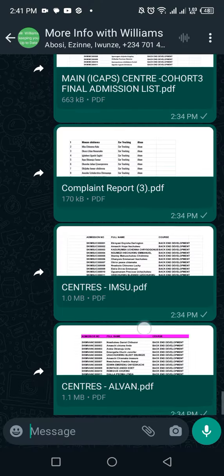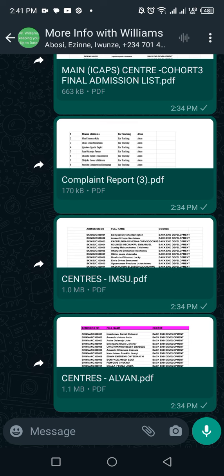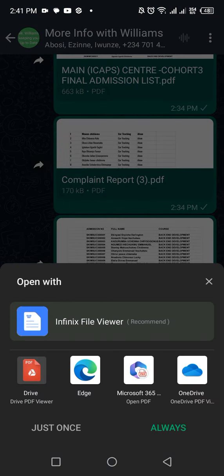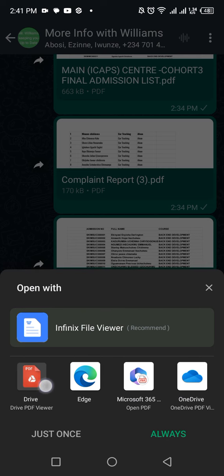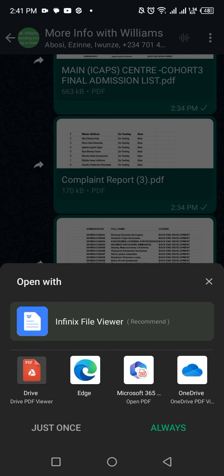Okay, let me use one more application to check. Supposing my center is Alvan and I'm selecting Alvan center. It asks me what to open with. Most of you don't have Edge. Most of you don't have Microsoft. Most of you don't even have OneDrive. So you see, the main two things you could open with is this PDF drive, and then this, what do they call it again? This Infinix FileViewer. But this drive should be readily available on every person's phone. If your phone is Infinix, you would have this one. Else, you use a browser or something else.